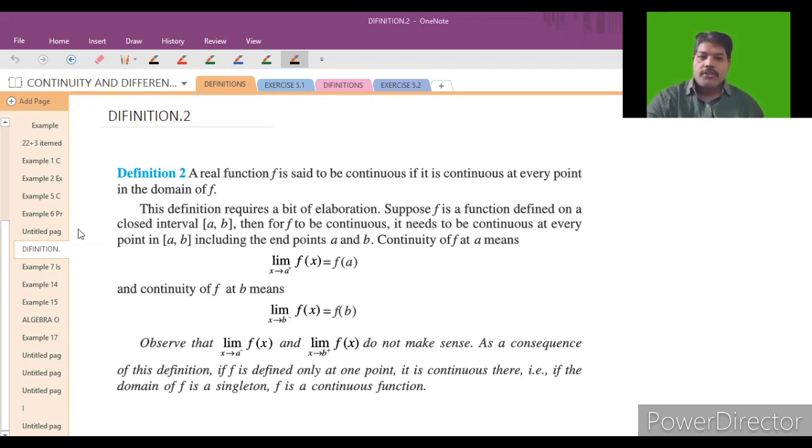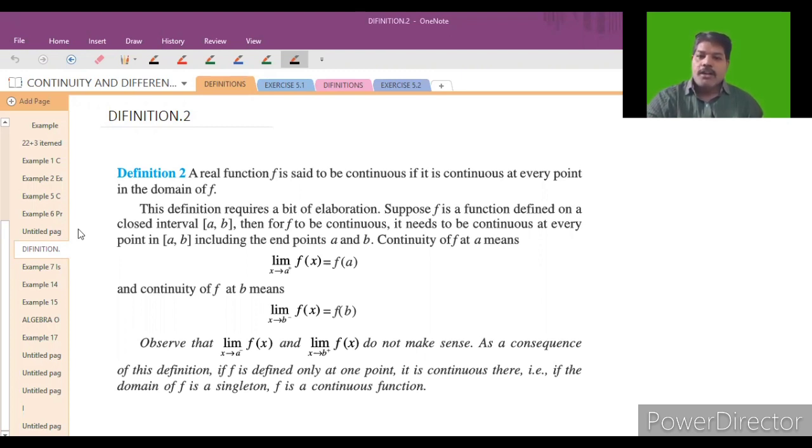Then for f to be continuous in the domain, what we have to do is nothing but to be continuous at every point in the closed interval [a, b]. That means at every point in the domain the function is continuous. Then we can say that the function is continuous everywhere, including the endpoints a and b.